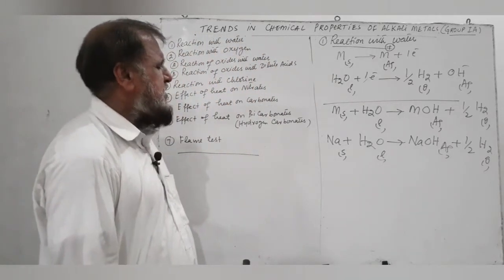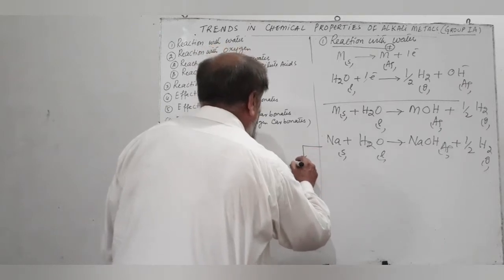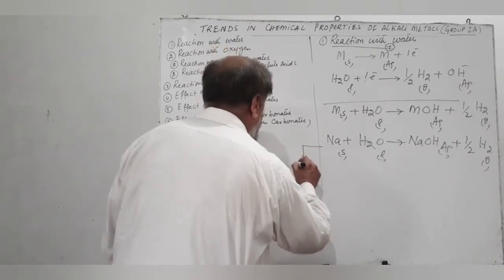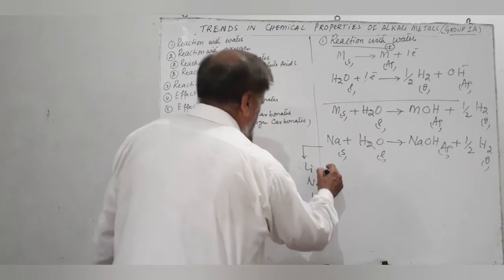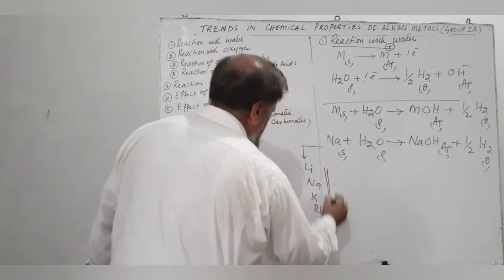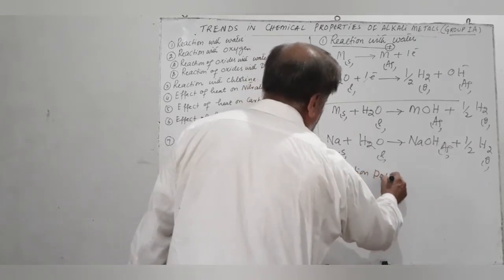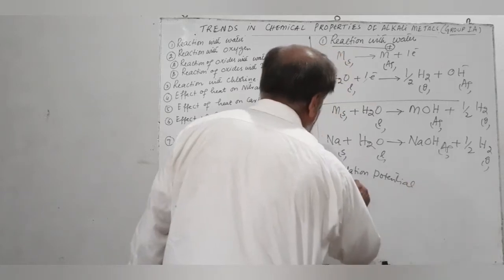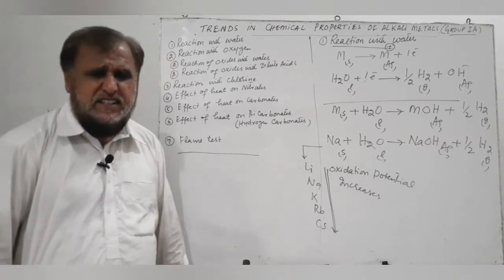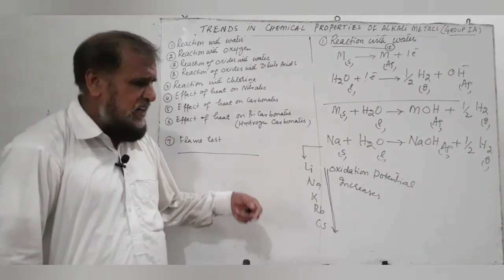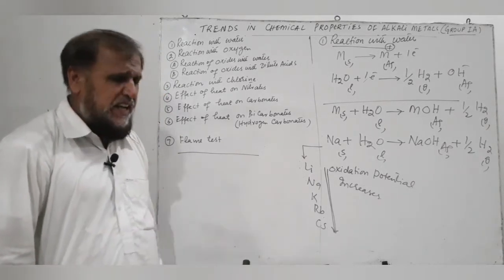During the process, the metals are oxidized, and according to the electrochemical series, when we move down the group from lithium, sodium, potassium, rubidium, cesium, the oxidation potential of these elements increases, which means that these elements are more easily oxidized as we move down the group, or in other words, they will reduce water more effectively as we move down the group.